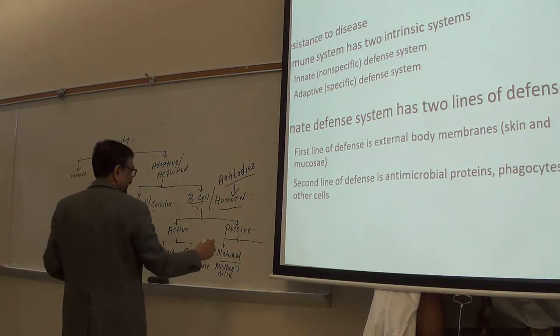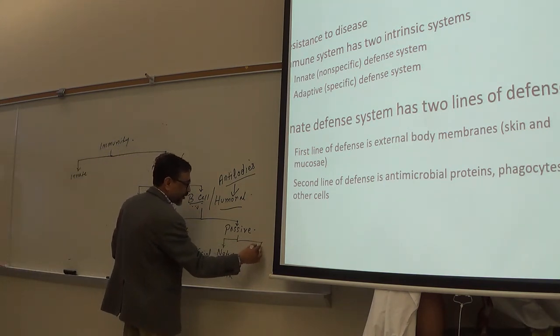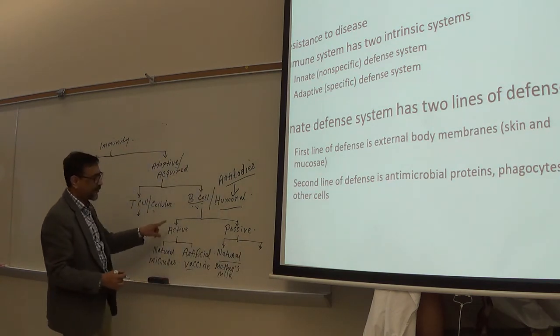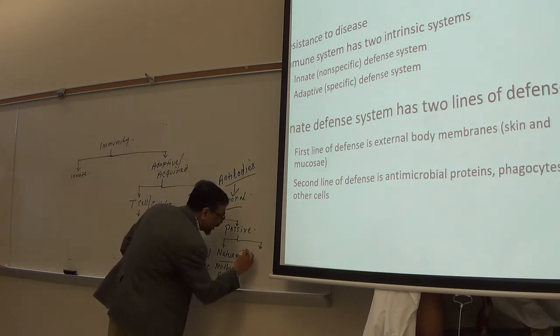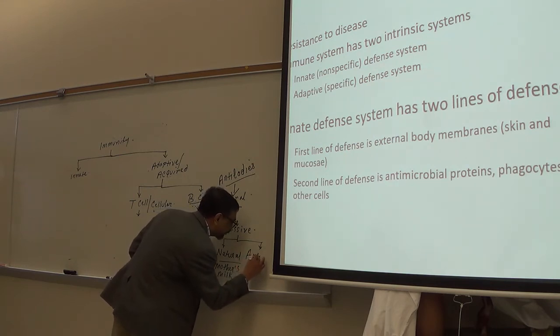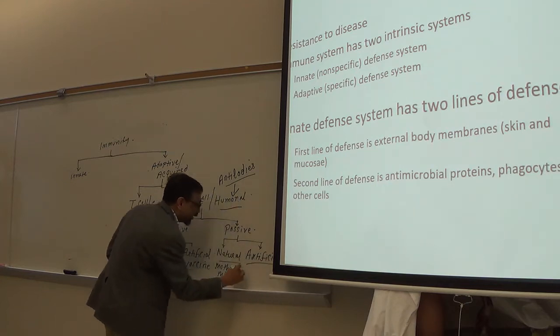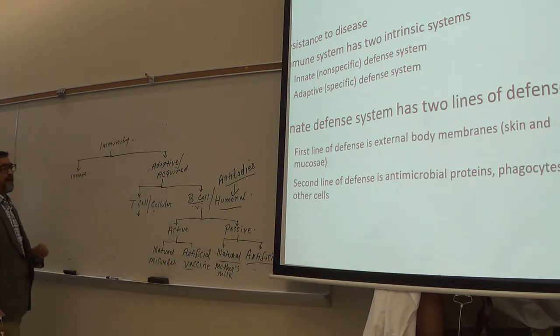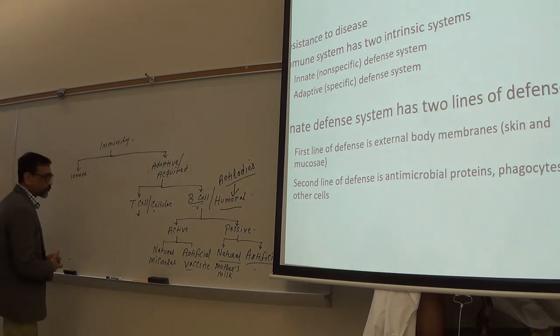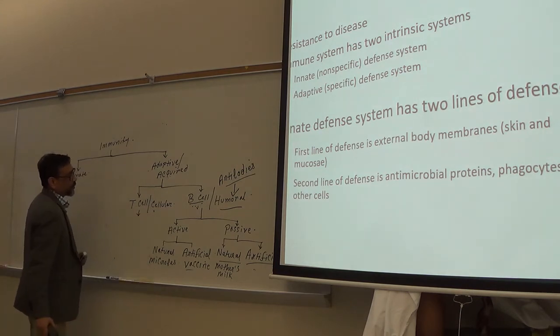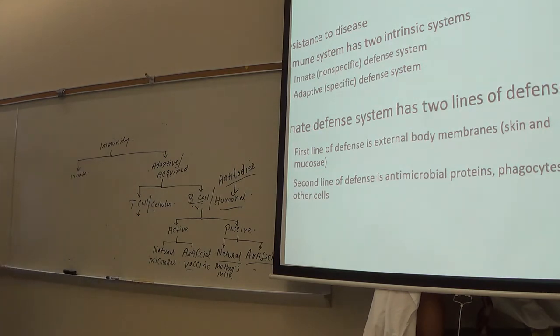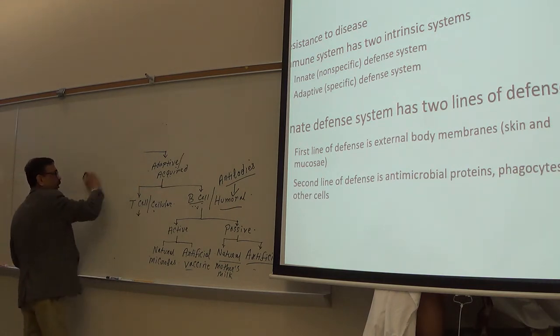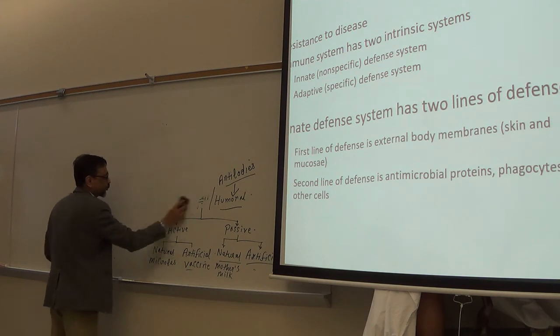So that is an example of passive artificial. So both active and passive could be natural and artificial. Okay. Like antibodies into the AIDS patient. So that's how we classify the whole immunity. Okay.